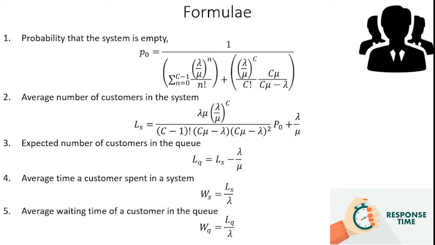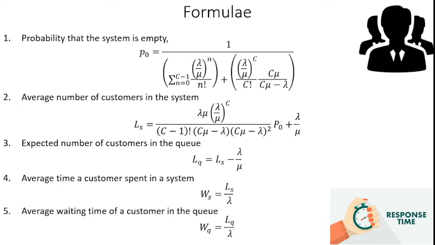And the average number of customers in the system can be identified through LS, which is equal to lambda mu into lambda by mu power C divided by C minus 1 factorial into C mu minus lambda whole square, into the probability that the system is empty, P naught, plus lambda by mu. From this we can identify the average number of customers in the system.